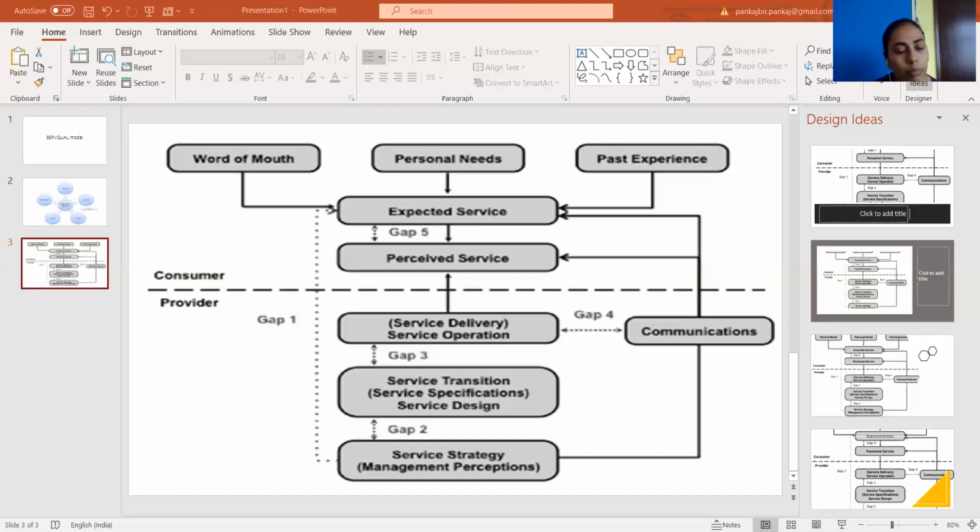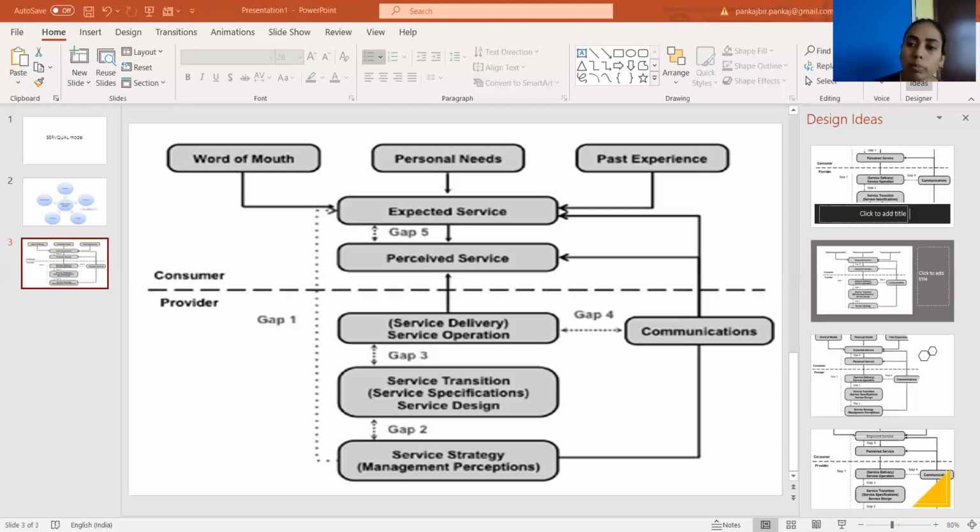Then we move on to the marketer side, or the service provider side. You will see service delivery, which includes the pre and post market contacts. Then external communication to the customer, how the customer got to know about your services. External communication is one of the important things. Then the translation of perceived service into service quality specifications.